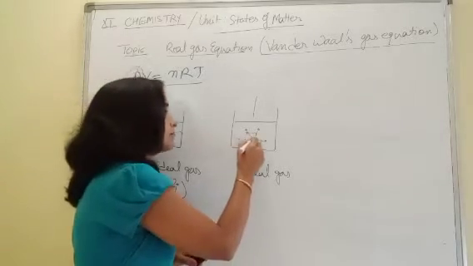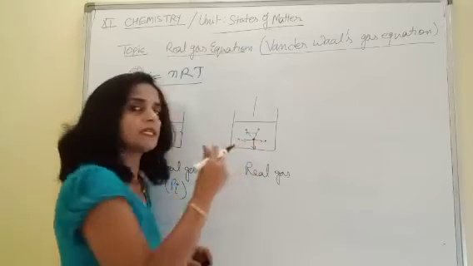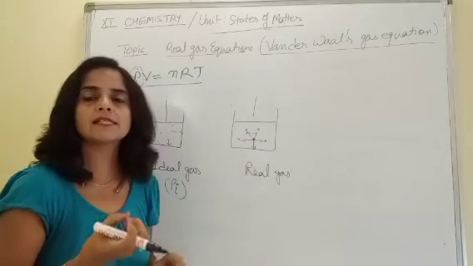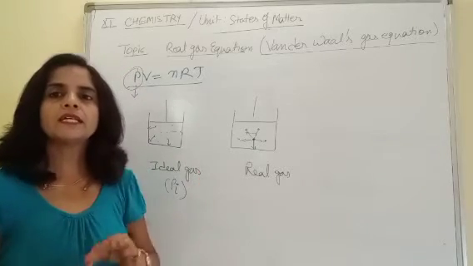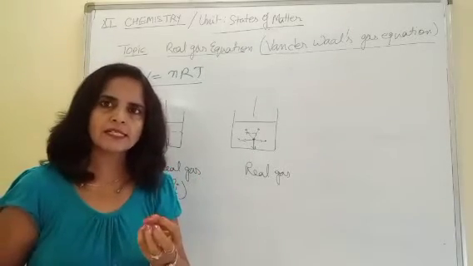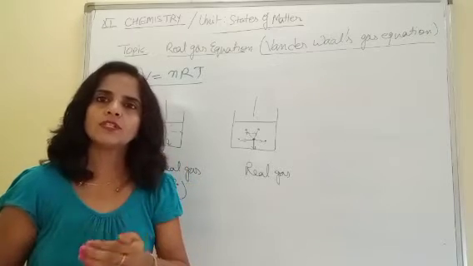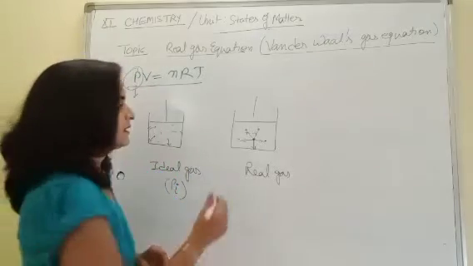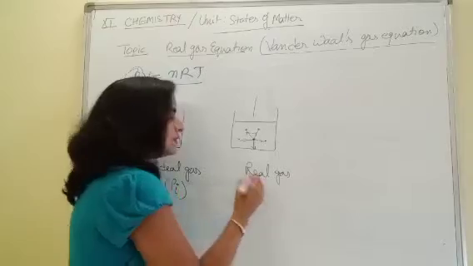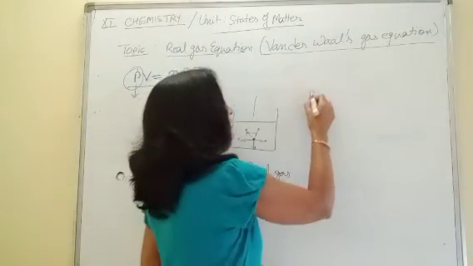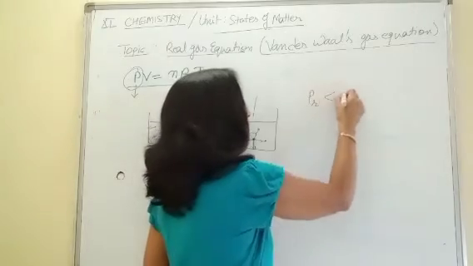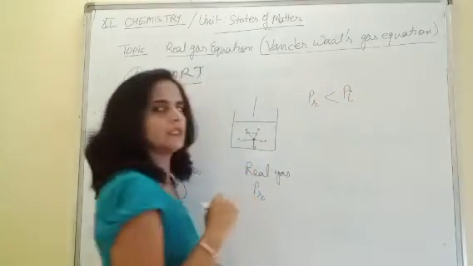It means comparatively these bombardments are weak as compared to the ideal situation. So if the energy of collision decreases, it means the pressure also decreases. So the situation is, we can say, the real pressure comes less than the ideal pressure.